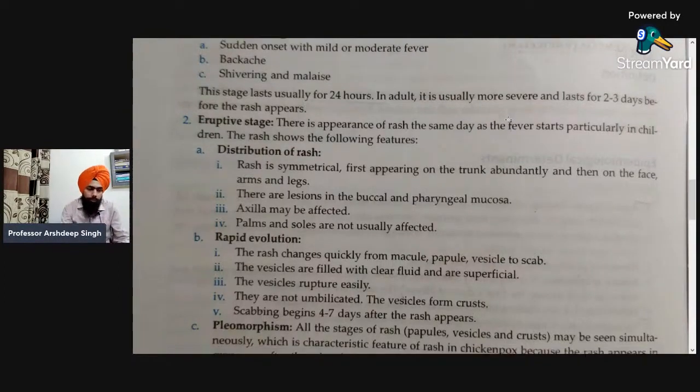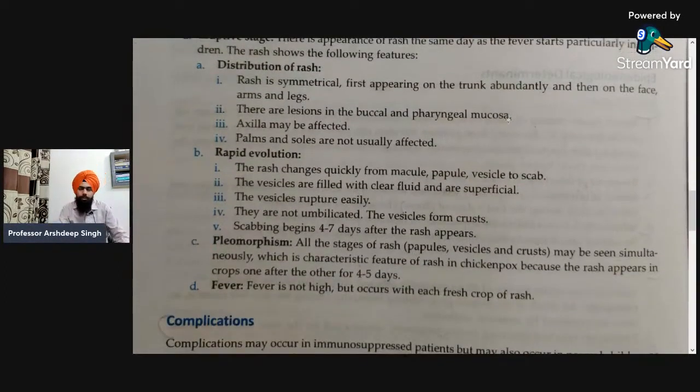This was about the distribution of rash. Next is the rapid evolution. The rash changes quickly from macule to papule, vesicle, and then scab. So firstly the rash appears as a macule, then a papule, then after some time a water-filled cavity, the vesicle, that leads to the scab stage. There is an increase in the size of the scab formation.